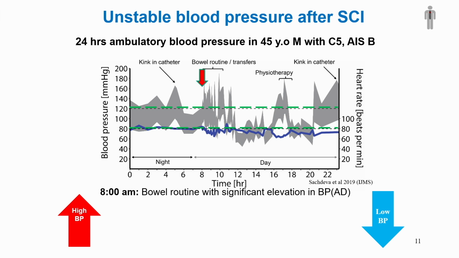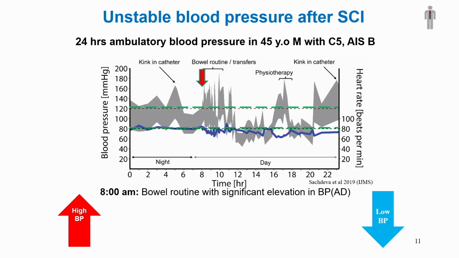At 8 a.m., the person had a bowel routine. Bowel routine in a person with spinal cord injury is quite complicated. They have to insert a suppository. They have to do digital rectal stimulation. Sometimes a bowel routine can last up to 2 hours in a person with cervical spinal cord injury. As you can see, this simple procedure resulted in an elevation of arterial blood pressure up to 180, 190 millimeters of mercury. This is a sign and presentation of autonomic dysreflexia.